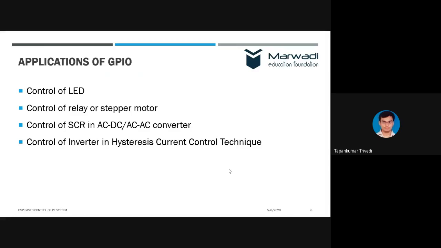For example, whenever the current exceeds the hysteresis band, you can toggle the value of the GPIO. So those who know about the SCC technique, there we can use this GPIO. We have used this for SCC, and we found that it is working quite satisfactorily.